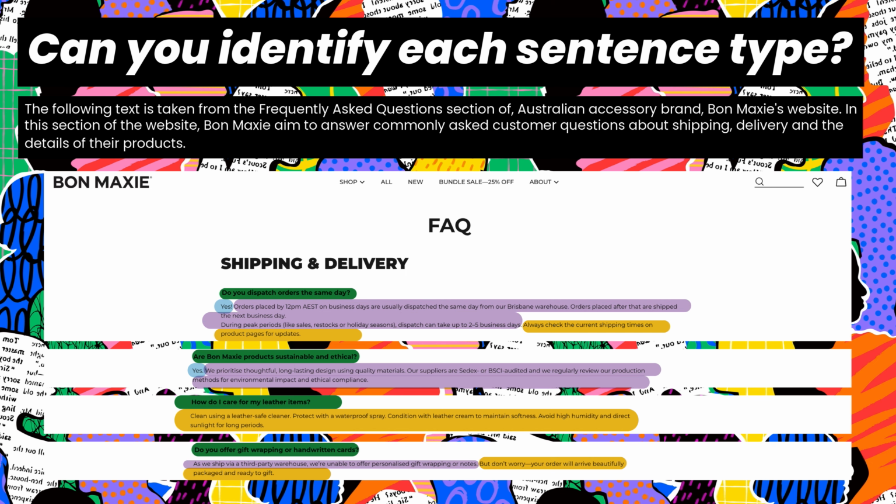And our last sentence type here you can see in blue. Now, you might remember when we were talking about exclamative sentences that I said that not all exclamatives have an exclamation point. And here we've got a perfect example of that. Because we've got that interjection yes used twice. One is an exclamative with an exclamation point, and one is an exclamative without an exclamation point. But both of these exclamative sentences are giving that immediate reaction to the frequently asked question posed by the customers.